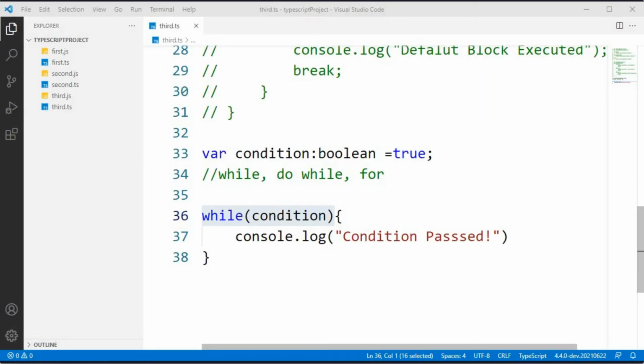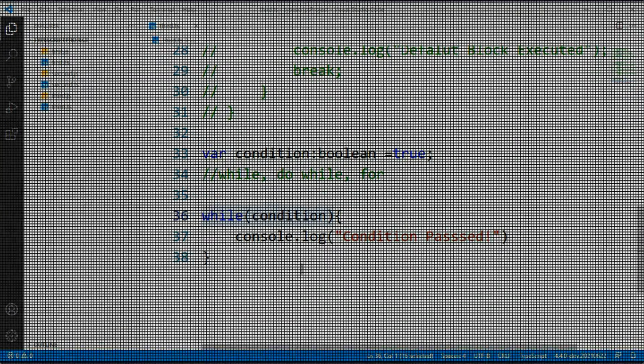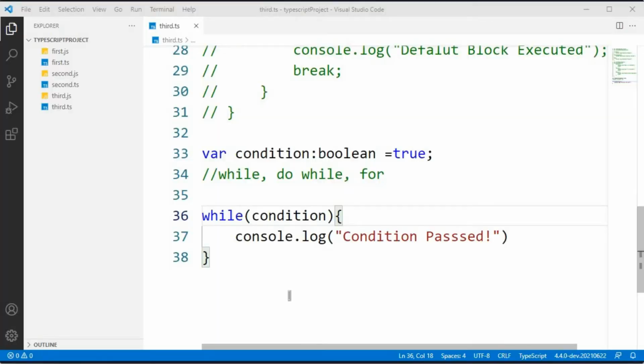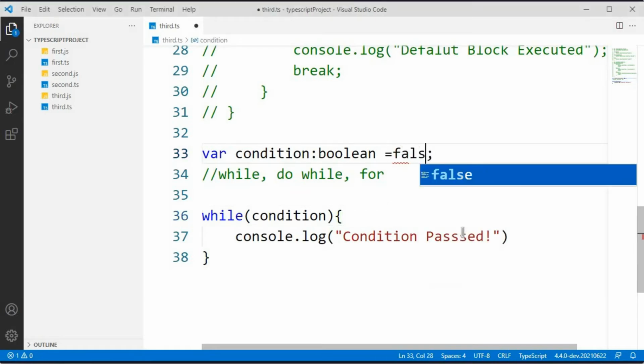So this while loop will check the condition first and execute the block of code if the condition is passed. But do while will execute the block of code first and check the condition later. In order to check this do while, I want to change this condition to false.